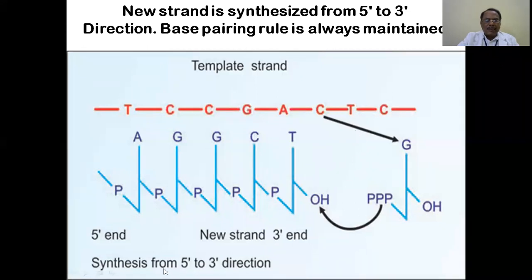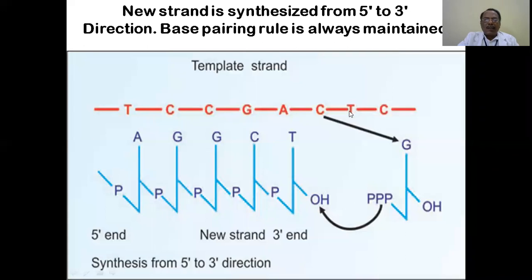The direction of new strand synthesis is always 5' to 3'. This is 5', this is 3', and the synthesis is proceeding in the 5' to 3' direction while it reads the template in the 3' to 5' direction.